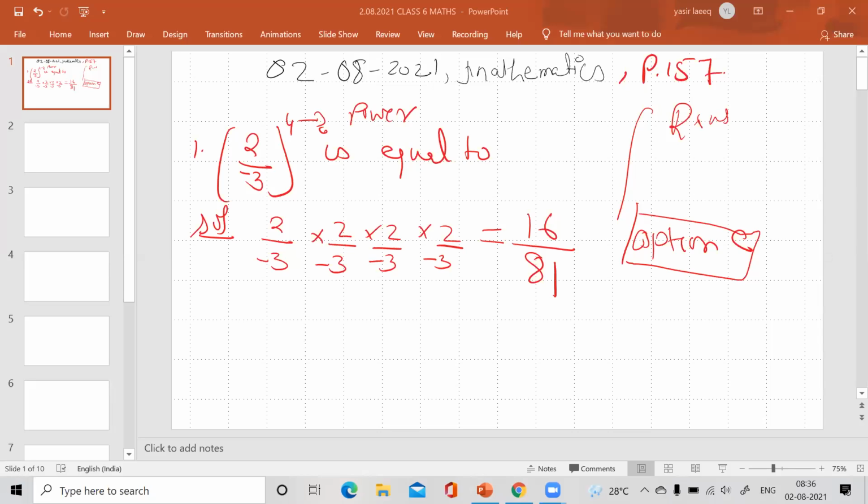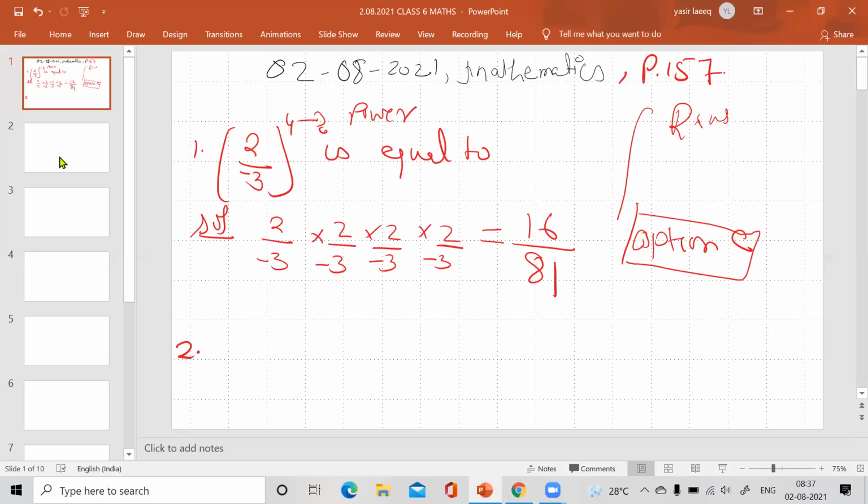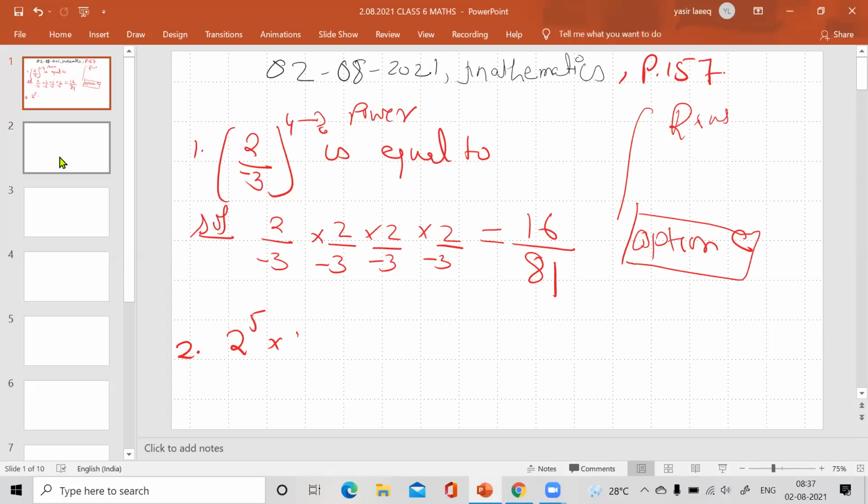So moving to the next question, that is question number 3, which is very, very important. I am telling you, please keep my words in your mind. Okay, what I am saying, which is important and which is not important. So this question is very, very important. Remember this: 2 raised to the 5 into 5 raised to the power 4 is equal to.